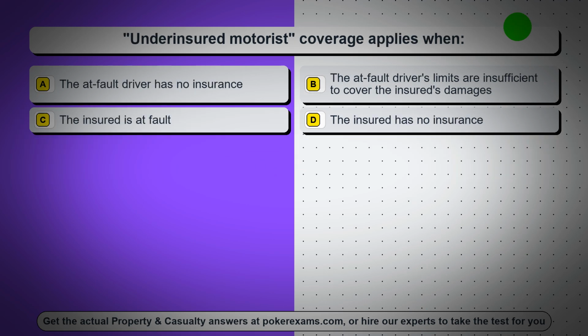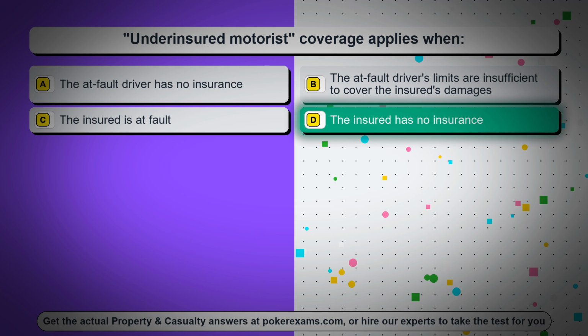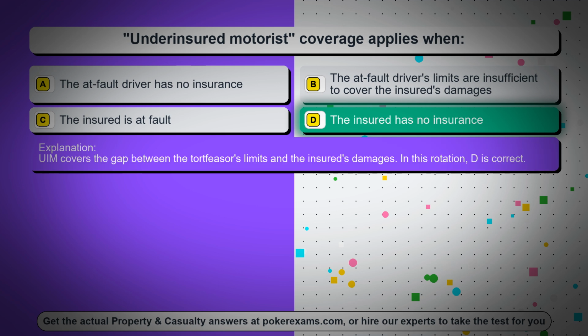Question 98. Underinsured motorist coverage applies when, Option A, the at-fault driver has no insurance. Option B, the at-fault driver's limits are insufficient to cover the insured's damages. Option C, the insured is at fault. Option D, the insured has no insurance. The correct answer is option D, the insured has no insurance. UIM covers the gap between the tortfeasor's limits and the insured's damages. In this rotation, D is correct.